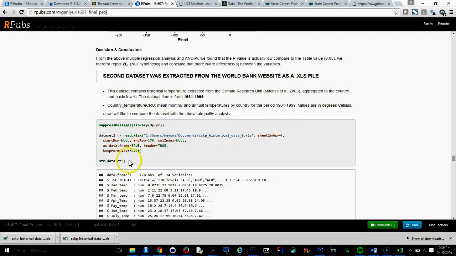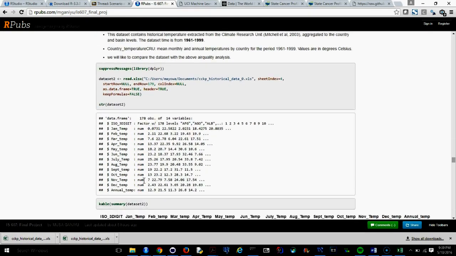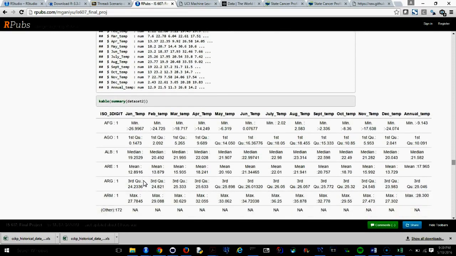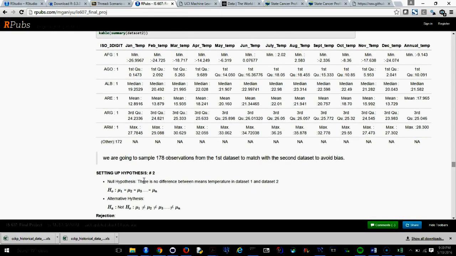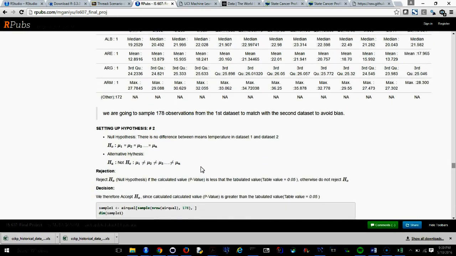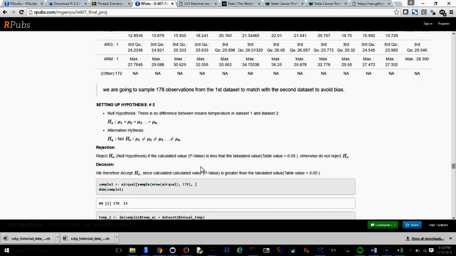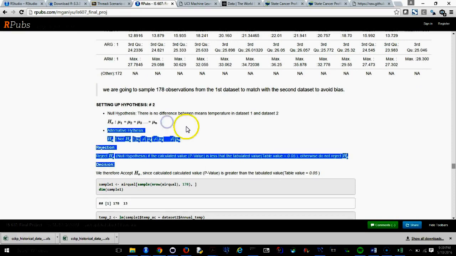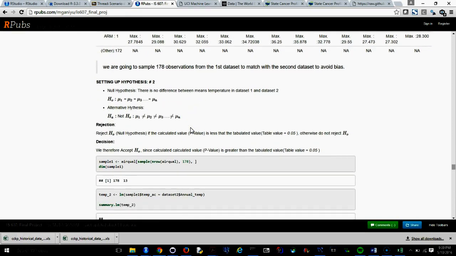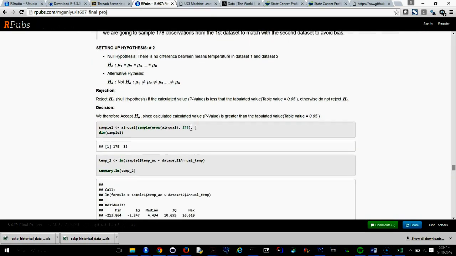So we'll be using dplyr and some of the libraries as well. So here it is for the 178 observations. We're trying to match it with the second observation to avoid bias. So that's why we will be reducing the first observation from 900 to 178. I mean, I will be sampling 178 observations from it to be able to compare with this.